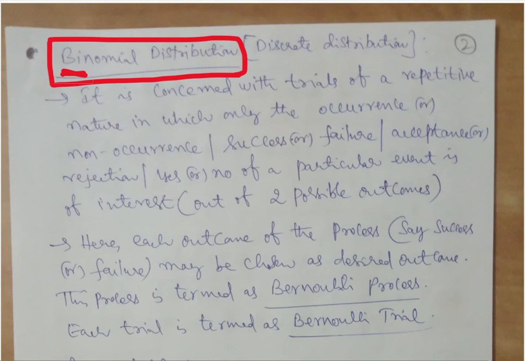Or when you toss a coin, you will get either head or tail. There is no third outcome possible in this case. Like that, we have a success, a failure, a tail or head. Only two outcomes. Let it be any outcome, but only two possible outcomes. If that is the case, we can look into the binomial distribution.